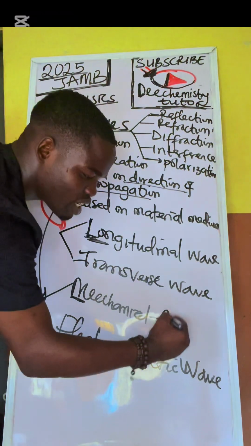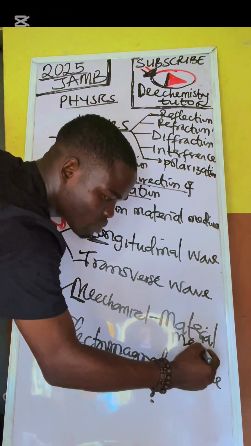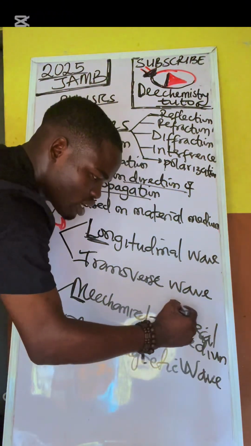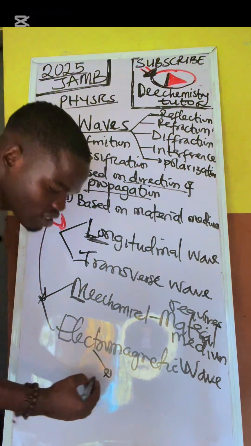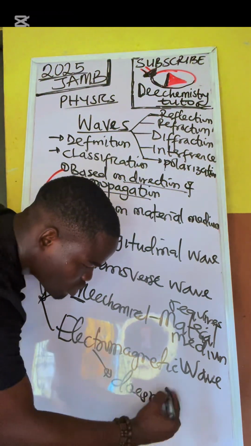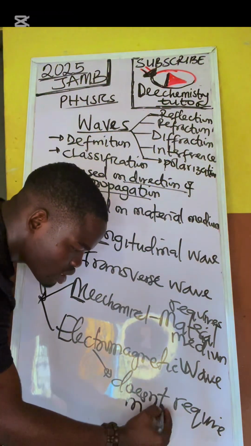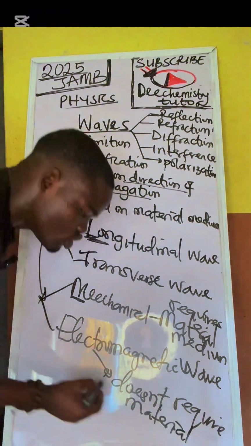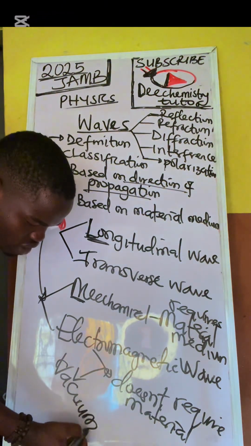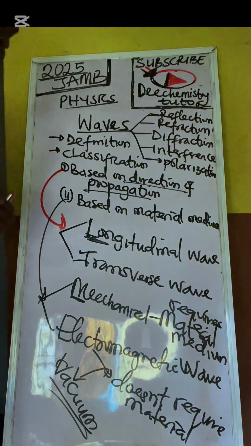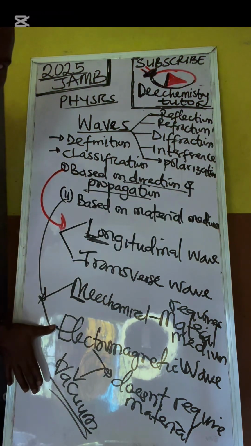It requires material medium. But electromagnetic doesn't require material medium. It just travels in a vacuum. So when we talk about material medium, we have mechanical wave and electromagnetic wave.